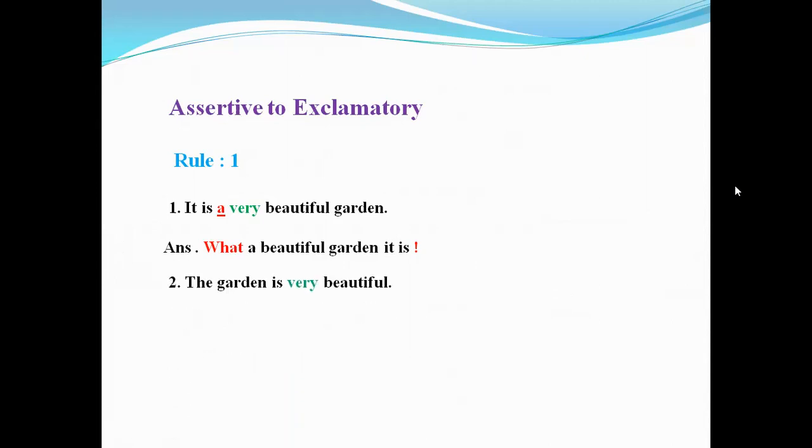Number 2. The garden is very beautiful. Here there is no a before very, so use how instead of very. Then the rest part after very, beautiful. Then the subject and verb, the garden is. So the answer is, how beautiful the garden is!